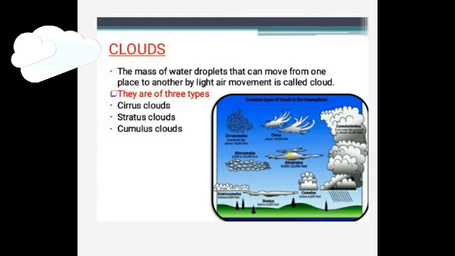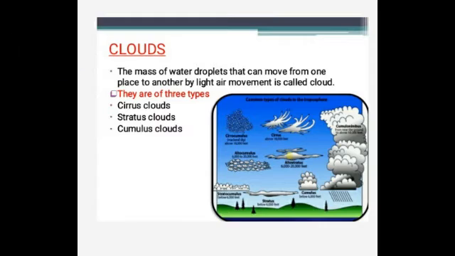Okay, so now we'll be discussing clouds. What are clouds? The mass of water droplets that can be moved from one place to another by light air movement is called a cloud. We have three types of clouds. The first one is the cirrus clouds. They are formed at high altitude, that is high height, and they have a hair-like appearance. They contain tiny ice crystals and indicate dry weather, and they reflect brilliant colors during sunrise or sunset.